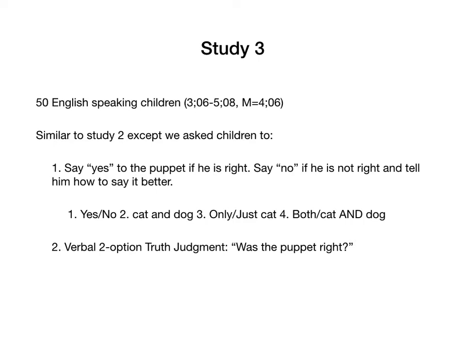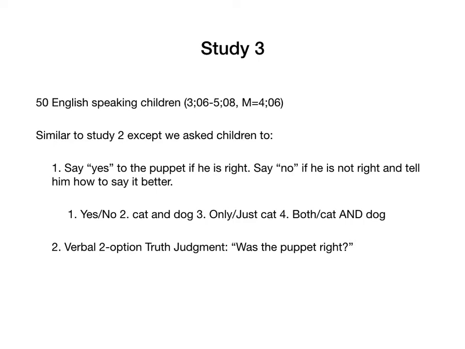So in study 3, we had a similar design to study 2, except that this time we did not use rewards and simply asked children to say yes to the puppet if he was right and no if he was not. We told children to help the puppet say it better if he was not right.